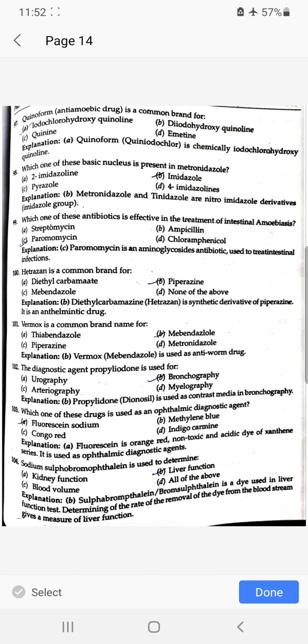Quinoform is a common brand name for iodochlorhydroxyquinoline. Which one of these basic nuclei is present in metronidazole? Imidazole ring. Which one of these antibiotics is effective in the treatment of intestinal amoebiasis? Paromomycin. Hetrazan is a common brand name for piperazine.